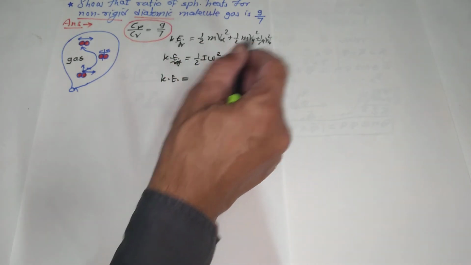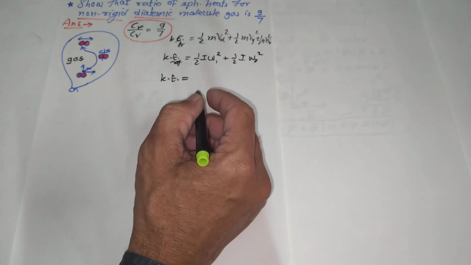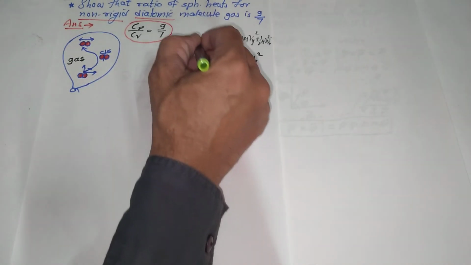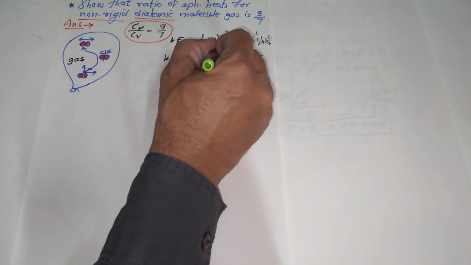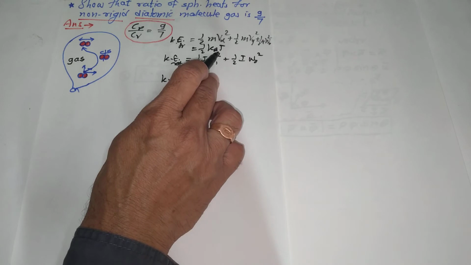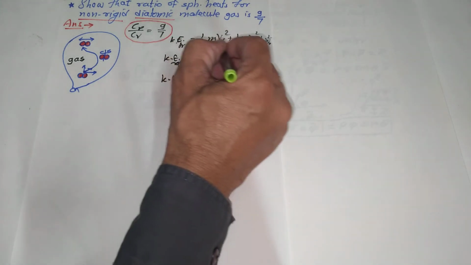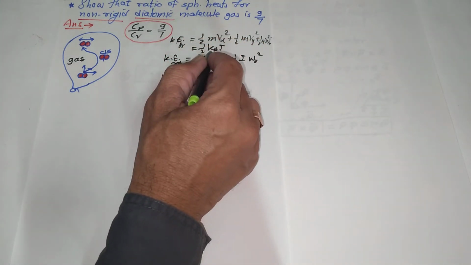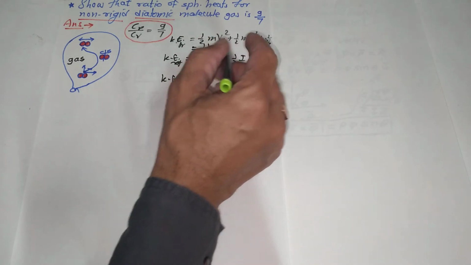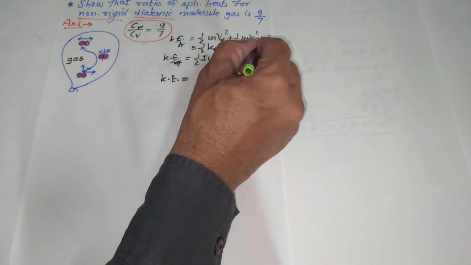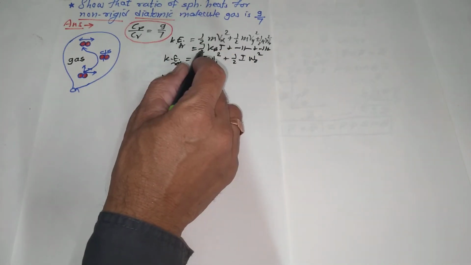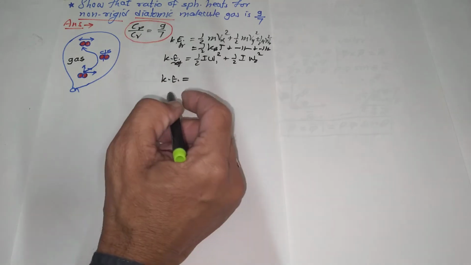Each and every term of this energy is given as half kBT, where kB is Boltzmann's constant and T is absolute temperature. Therefore half kBT along the x-axis, half kBT along the y-axis, and half kBT along the z-axis. So this is how it has 3 by 2 kBT for translational kinetic energy.